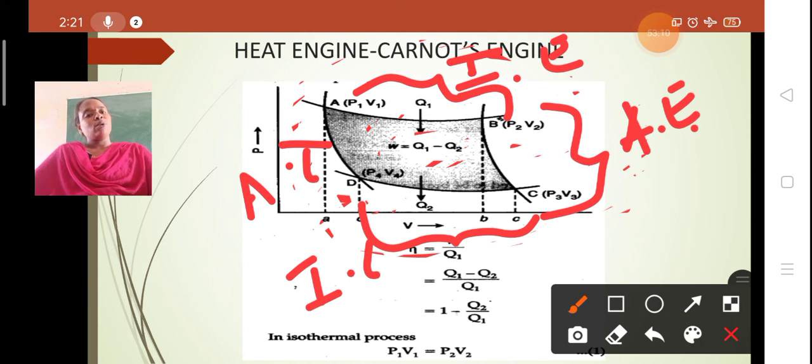All these processes occur for different state variables, from A, B, C to D, and again back to state A, and that is why we say this is a cyclic process. This cyclic process has four processes, two expansions and two compressions. What are those equations? We will see in the next slide.